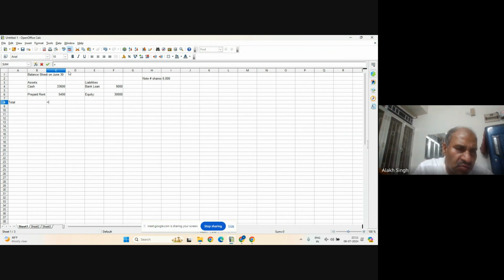We get 39,000 on this side, and this side also 39,000. So this is our balance sheet.